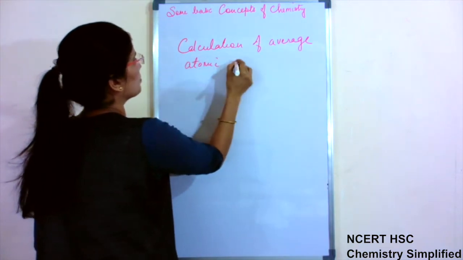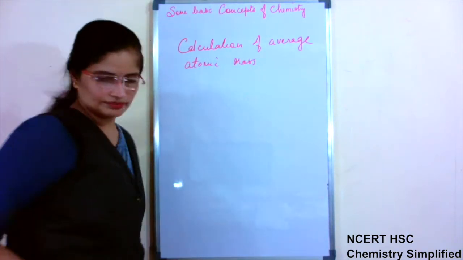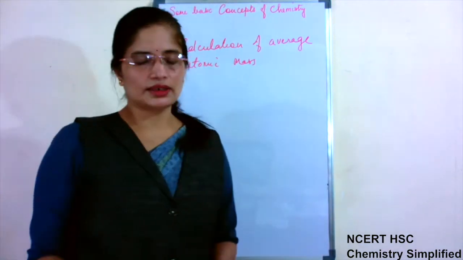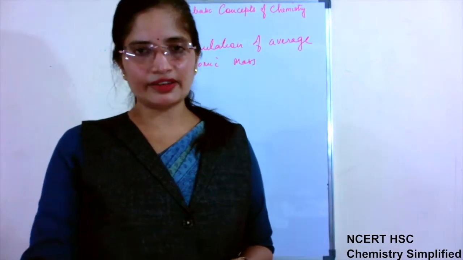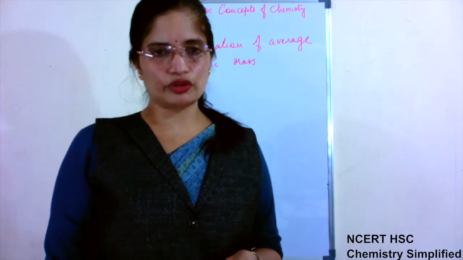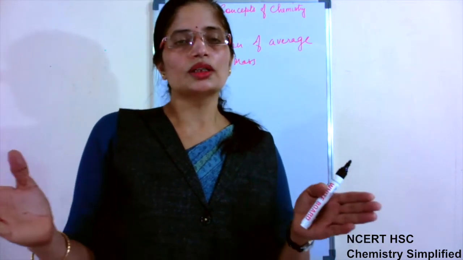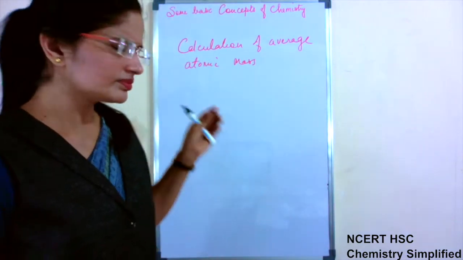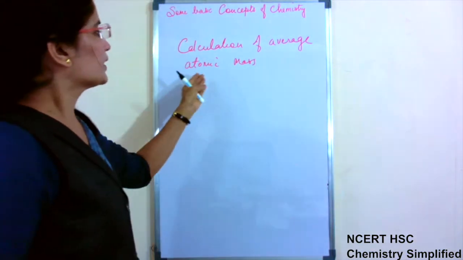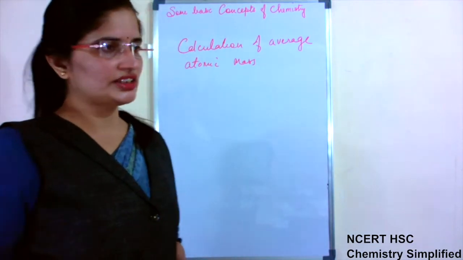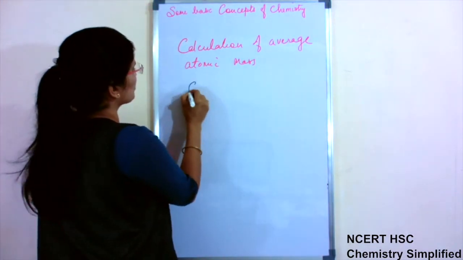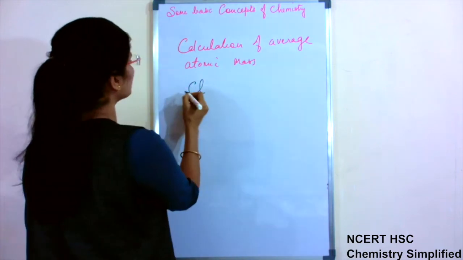atomic mass. Now simply when we find the average for any substance, suppose 5 readings we are taking and we have to find the average, what will we do? We will total all 5 and then divide by 5. Here in case of average atomic mass, a little change is there. Suppose we talk about chlorine.